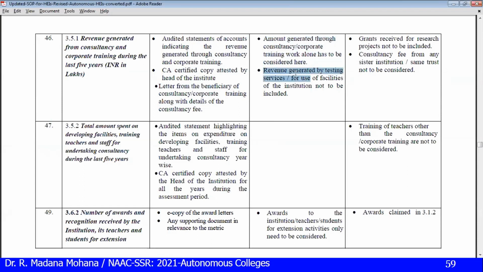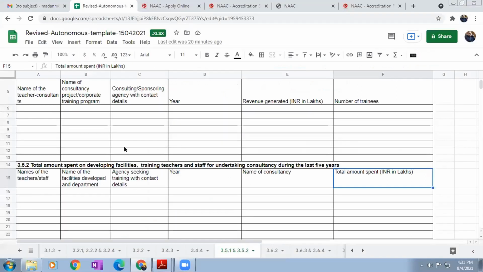The revenue generated by testing services for use of facilities of the institution is not to be included. Grants received for research projects not to be included. Consultancy fee from any sister institution or the same trust not to be considered. Then for total amount spent, here also the audit statement, CA certified copy. Training of teachers other than consultancy or corporate training is not to be considered here.